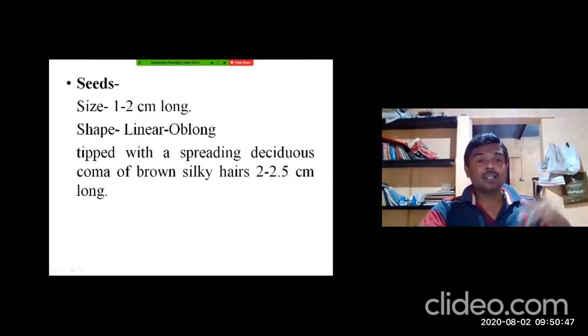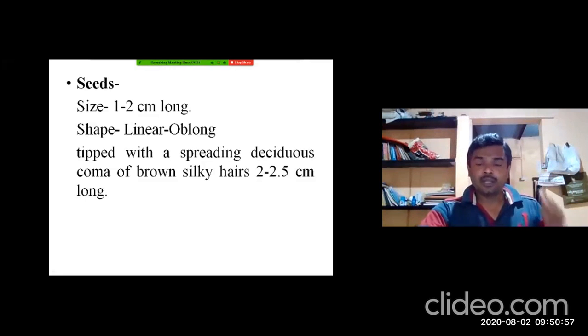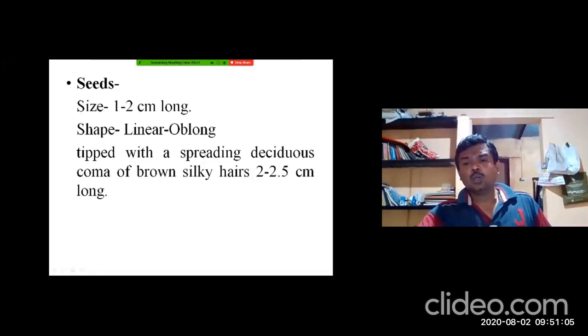Because of these hairs, because of this coma, they fly in the air. In the case of Arka, there are so many plants that contain such silky hairs. A deciduous coma of brown silky hairs 2 to 2.5 centimeter long.